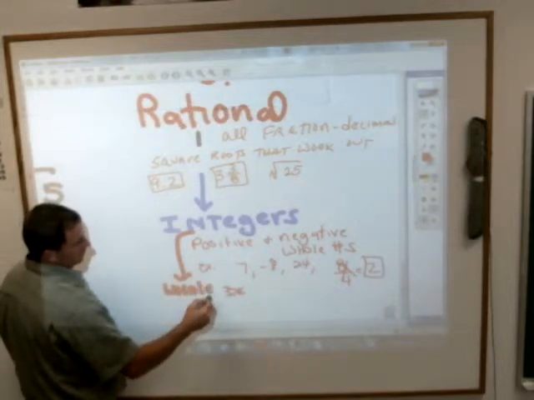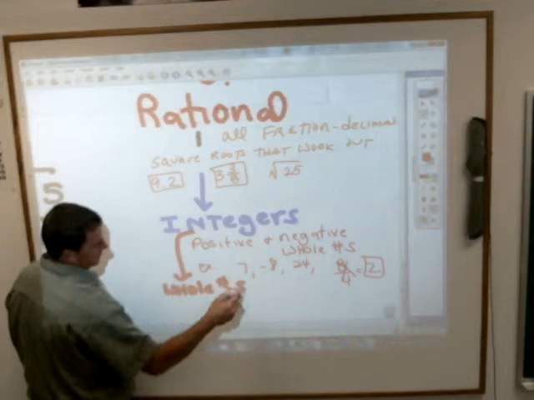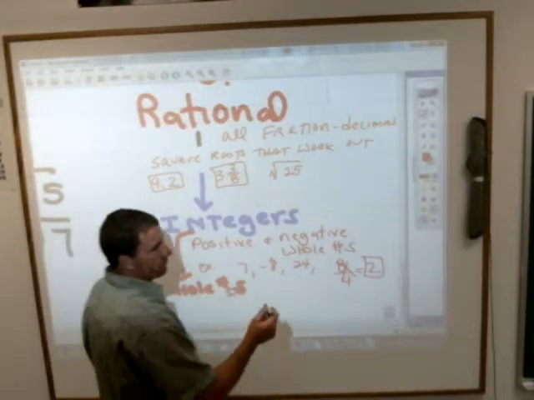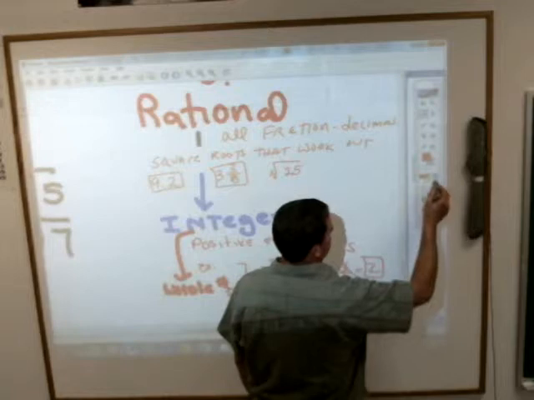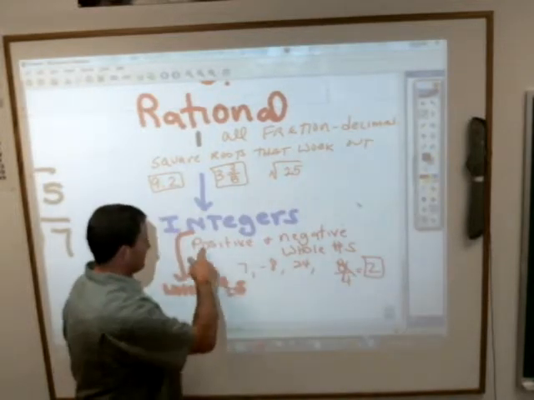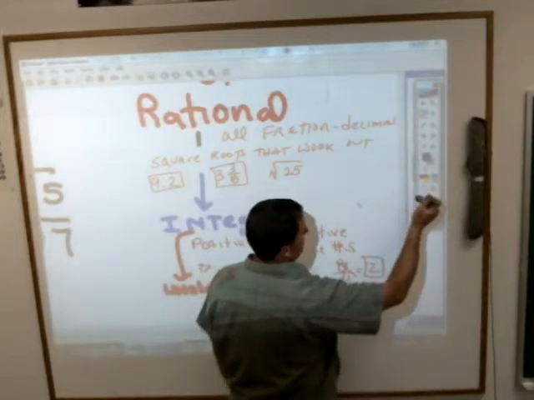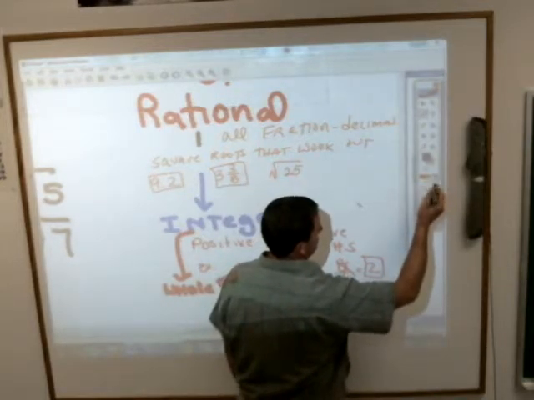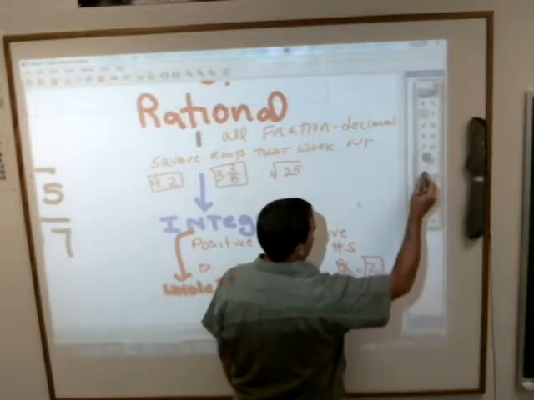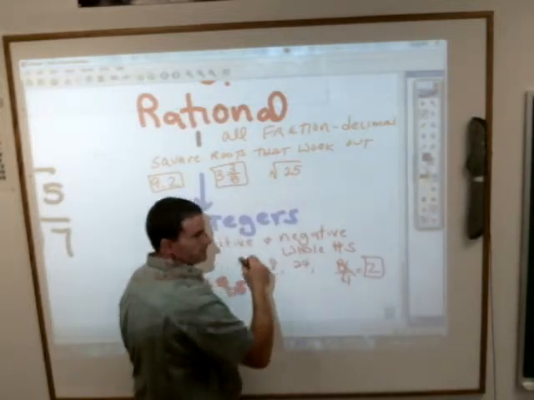And I'm not doing real well with them. What are whole numbers? Anybody? Sam? Those are integers. Yeah. Would you say whole numbers don't have decimals or fractions? Yeah. Whole numbers are the same thing as integers except for one small thing. You know what it is?